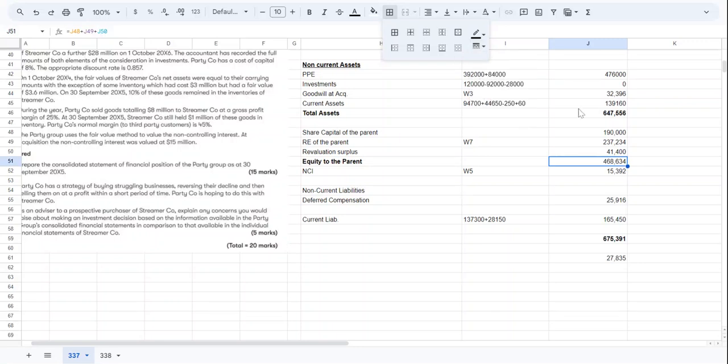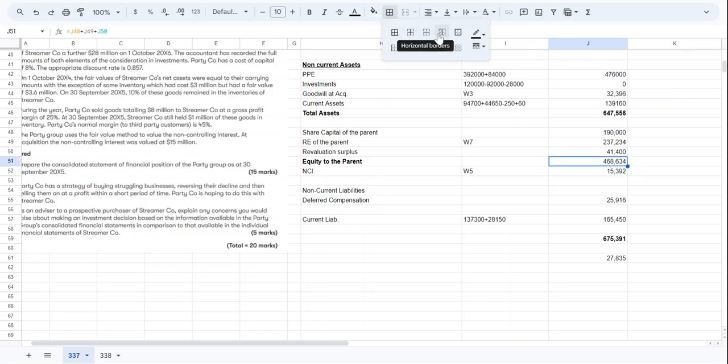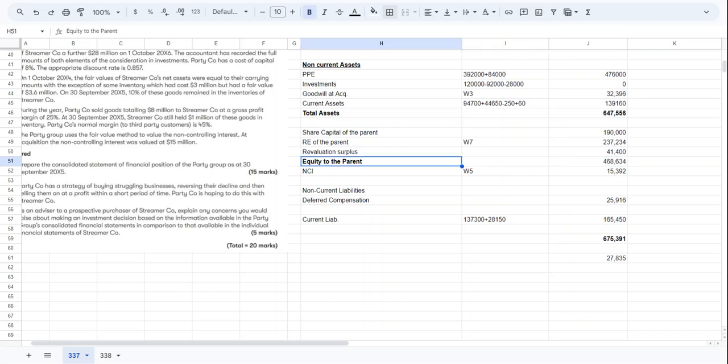Maybe something of this sort. Not working. Maybe this one will do. Maybe I'm missing something here. No worries, but this is a subtotal. Just be careful. Not a big deal.